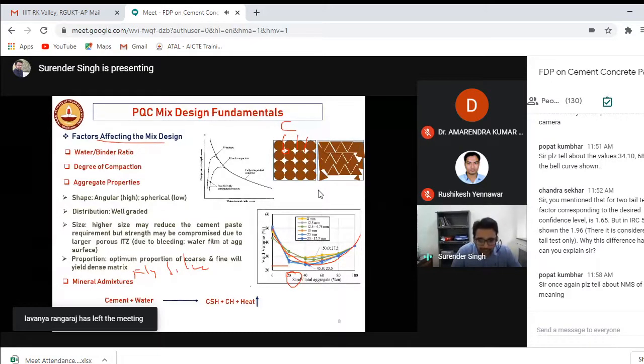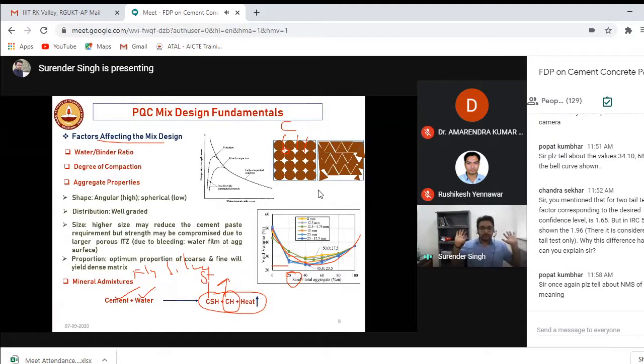How? This is the hydration reaction. If I add cement with water, 3 products will be formed. One is calcium silicate hydrate, which gives you strength. Then there is calcium hydroxide, which does not give you anything and only occupies space. Around 20 to 40% of the space is occupied by calcium hydroxide.